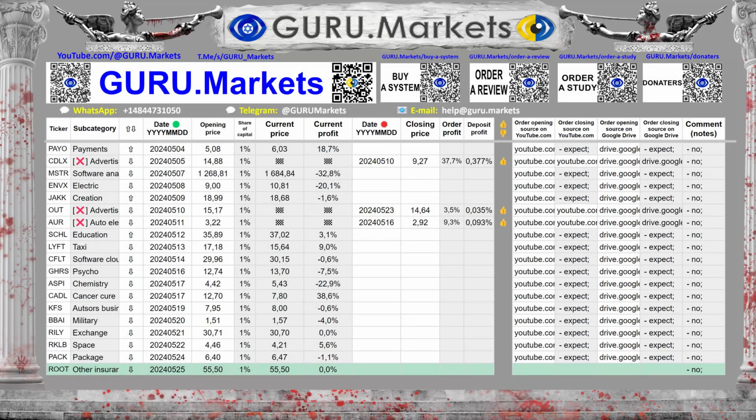As a result of the company's assessment of Root Inc. by Guru.Markets: open a deal, because Root Inc. is the most overvalued company in the subcategory.